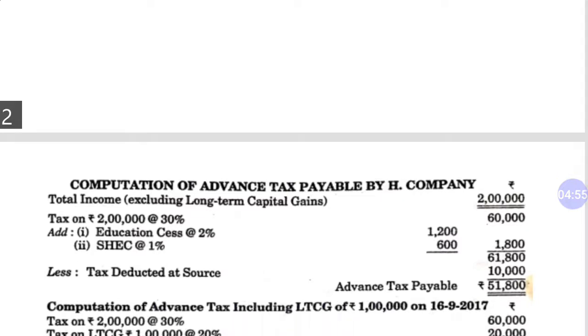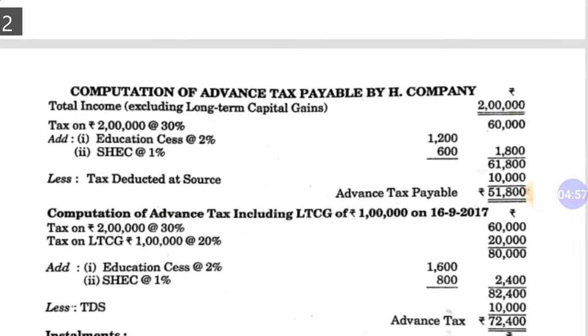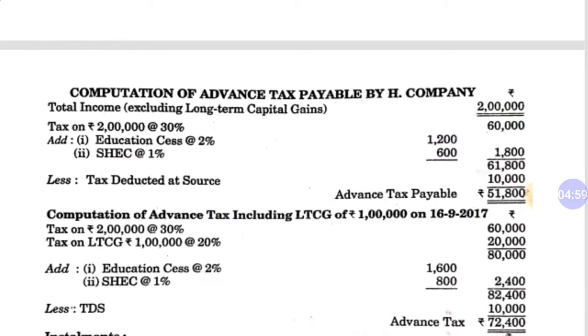So now we are adding this 1 lakh in our total income. So our total income was rupees 3 lakh. Out of this 3 lakh, 1 lakh is LTCG. So on this LTCG, we will calculate tax at 20%. As you can see in the second line of the question, 20% LTCG on 1 lakh is 20,000, and our 2 lakh at the slab rate is 60,000. Now the total tax amount is 80,000.